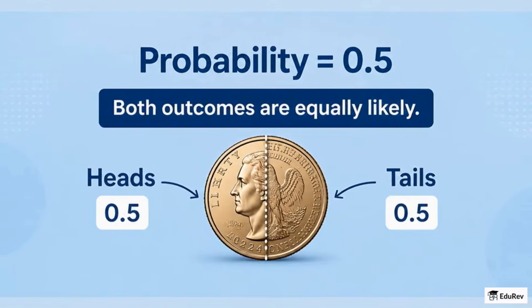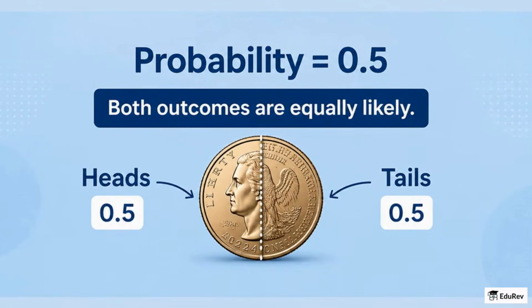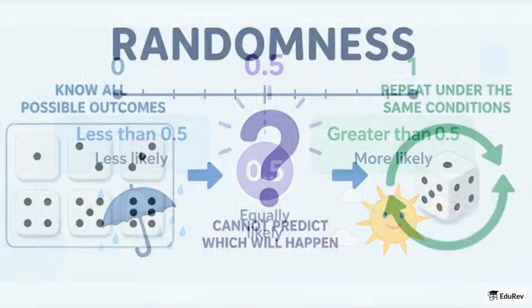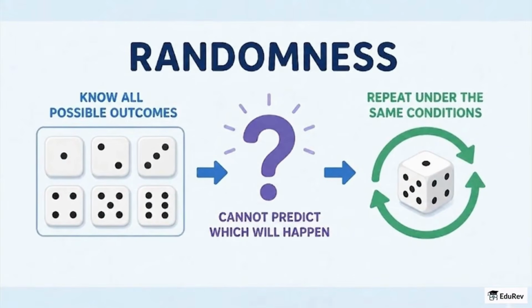If probability is 0.5, that means both outcomes are equally likely, like heads or tails on a fair coin. Values less than 0.5 mean the event is less likely, and values greater than 0.5 mean the event is more likely. Randomness means you know all possible outcomes, but you cannot predict which one will happen, and each trial can be repeated under the same conditions.